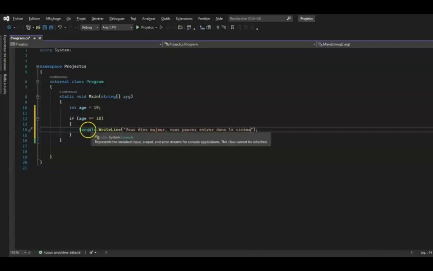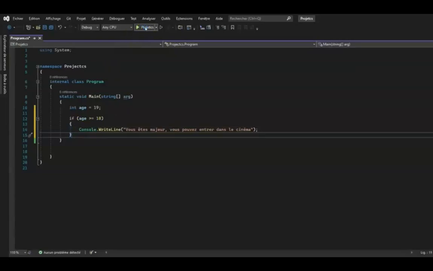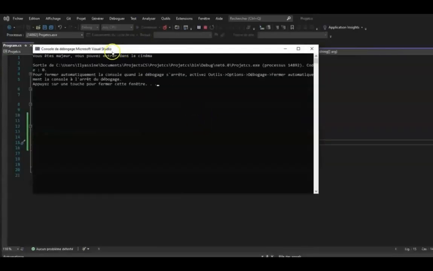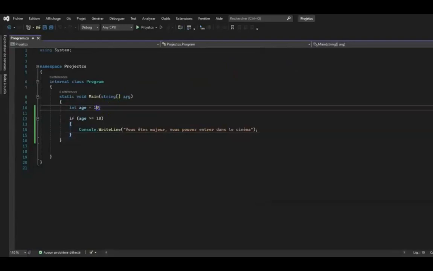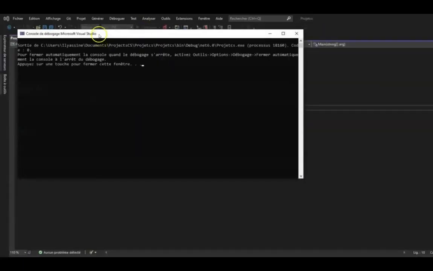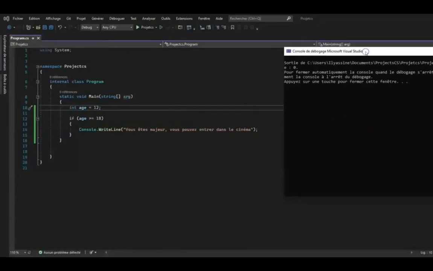What will happen now if we change the value of the age variable by putting 12 instead? I will launch the program. As you can see, nothing is displayed. Actually, here we are testing if our age is greater than or equal to 18. And if the test result is true, then we execute the instruction added in the braces. You might want our program to be complete to deal with any situation, whether you are a minor or an adult. No worries, I'm getting to this point.